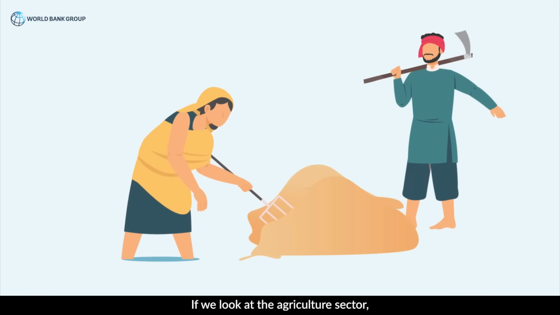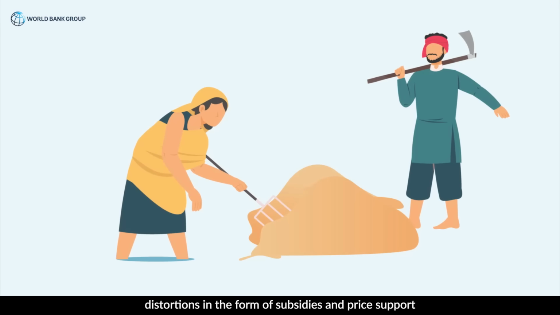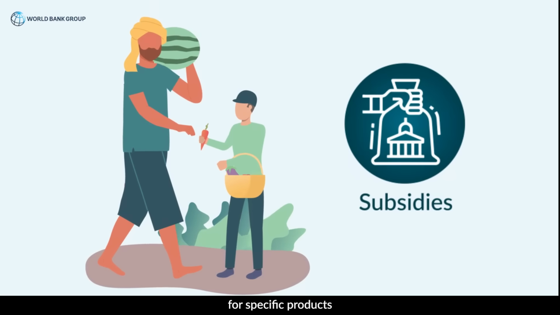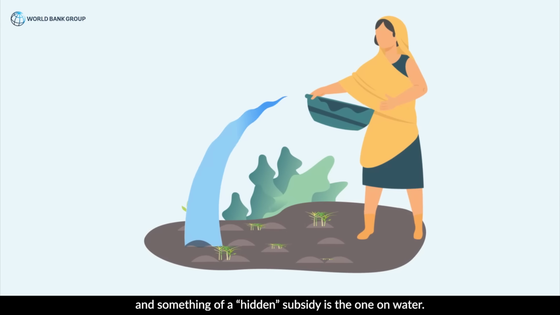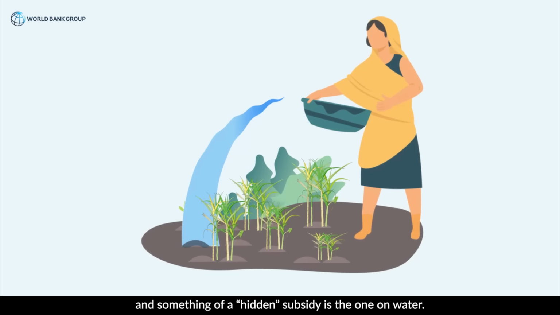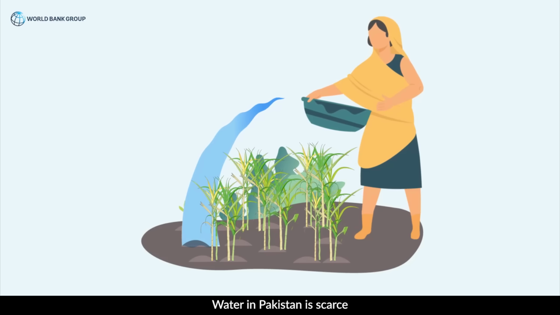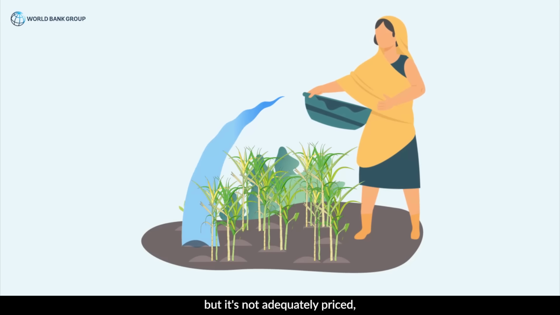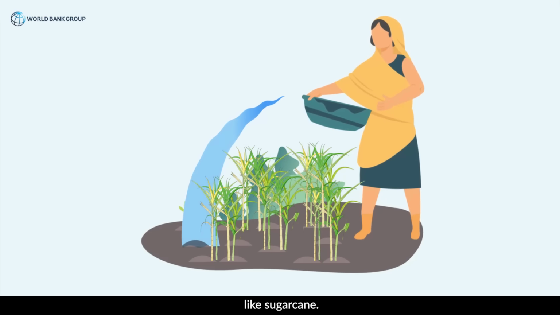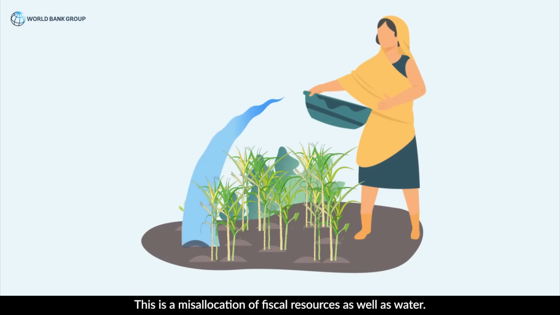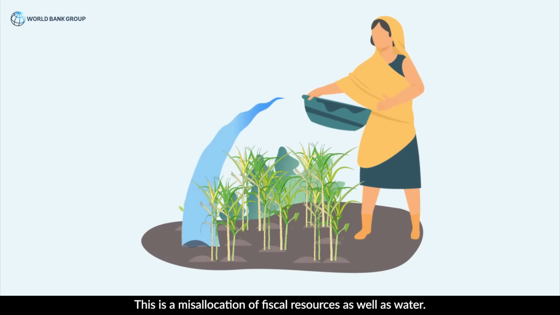If we look at the agriculture sector, distortions in the form of subsidies and price support for specific products limit the diversification of crops and productivity. Another key and something of a hidden subsidy is the one on water. Water in Pakistan is scarce, but it's not adequately priced. So this implicit subsidy on water incentivizes the production and export of many water-intensive crops like sugarcane. This is a misallocation of fiscal resources as well as water.